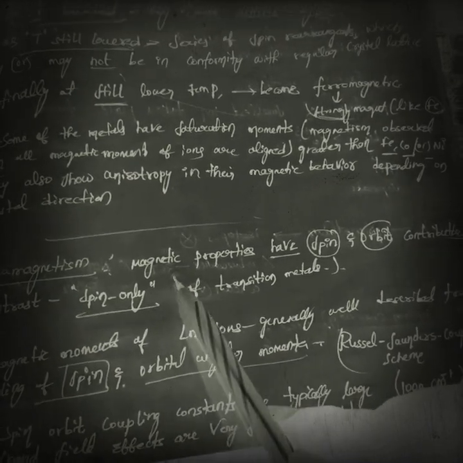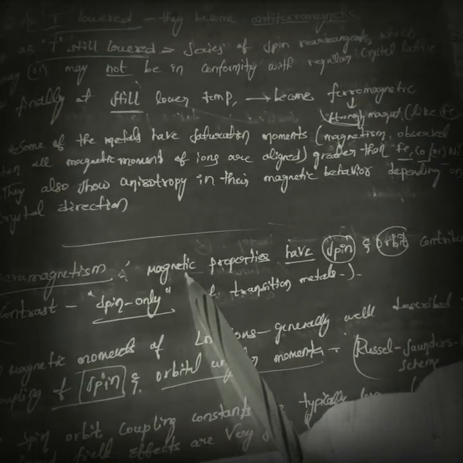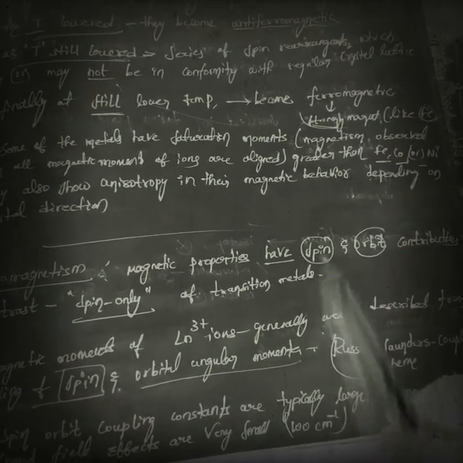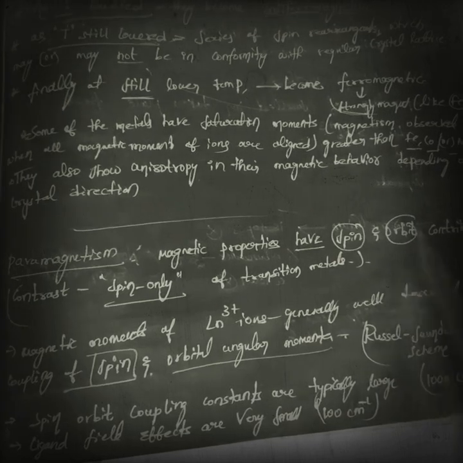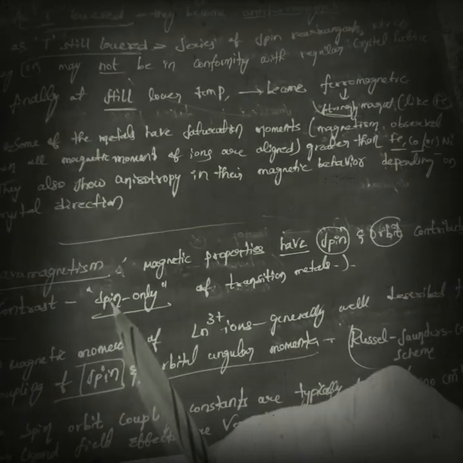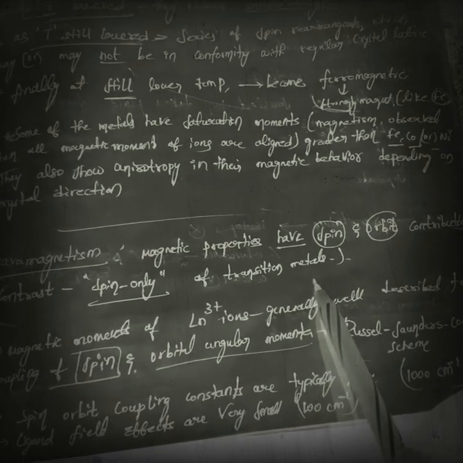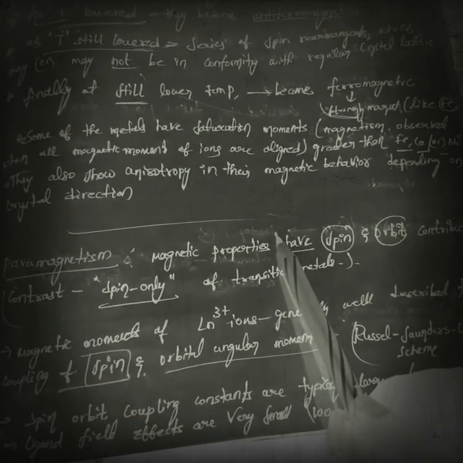In contrast, spin only is present in transition metals. I hope you understood the difference.